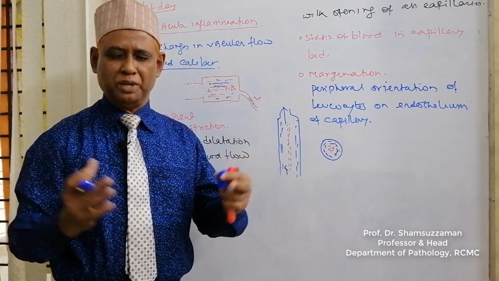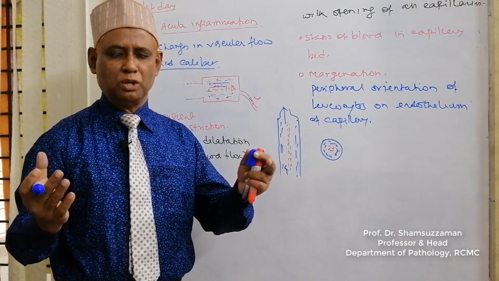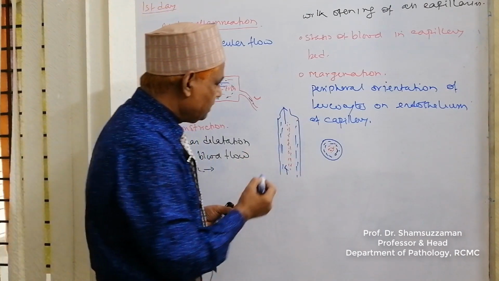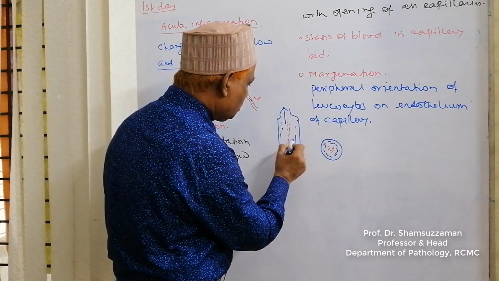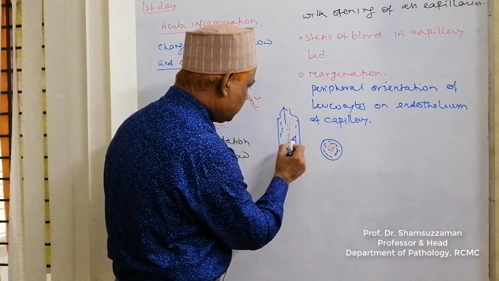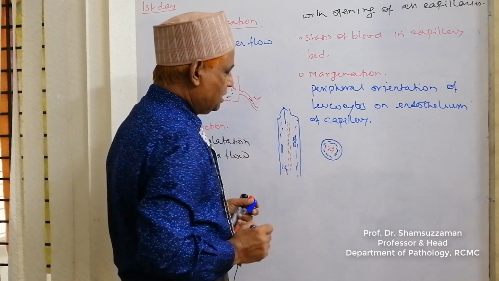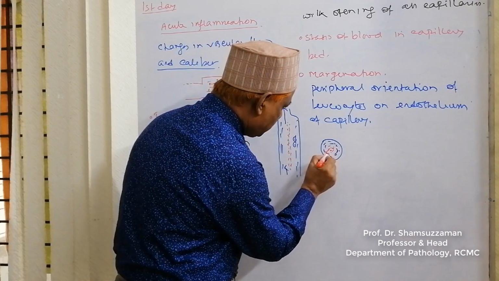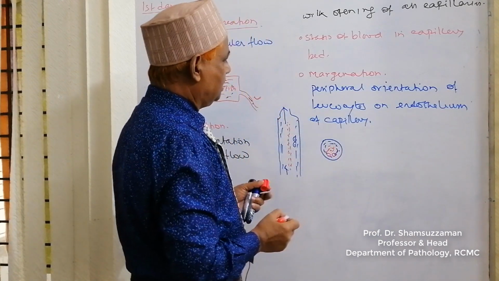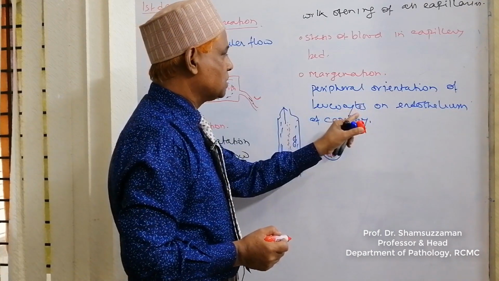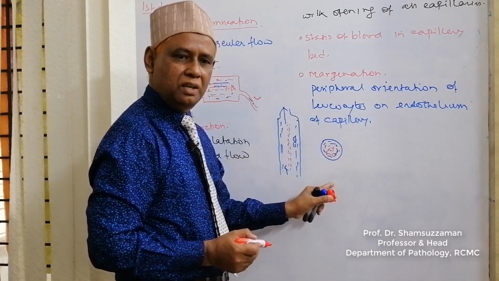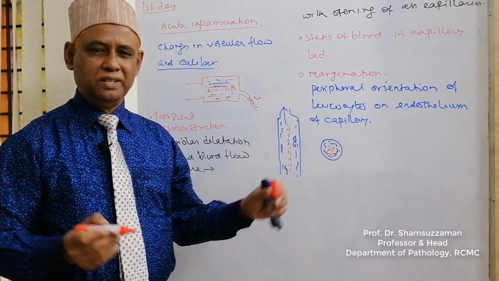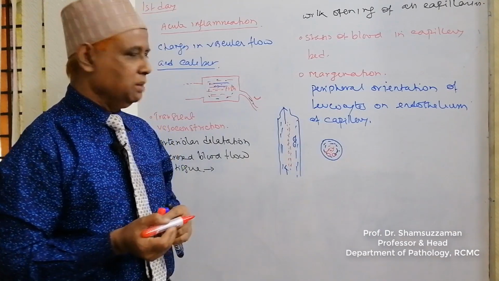And if there is loss of axial or lamellar blood flow, then the formed elements will go to the periphery and line up upon the endothelium. This is called peripheral orientation of leukocytes on endothelium of capillary. It is due to loss of axial blood flow or loss of lamellar blood flow.